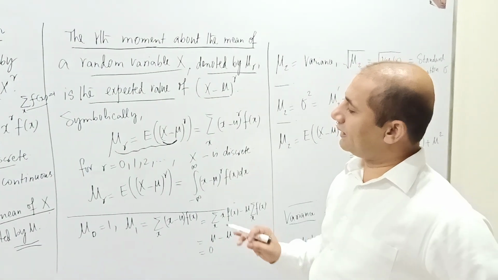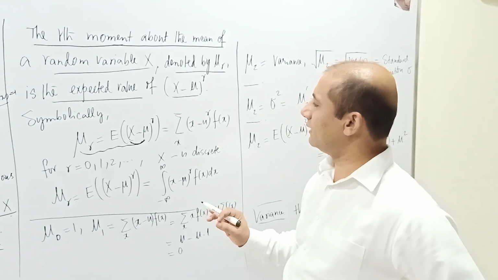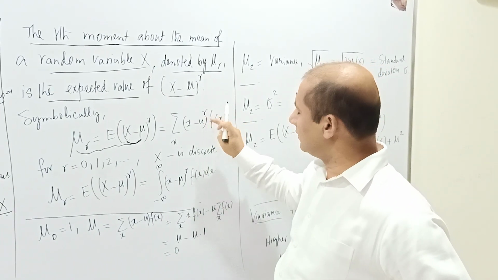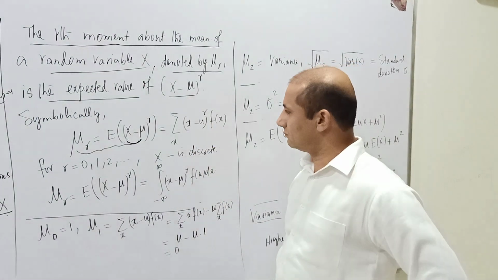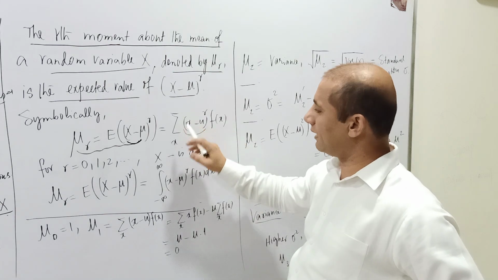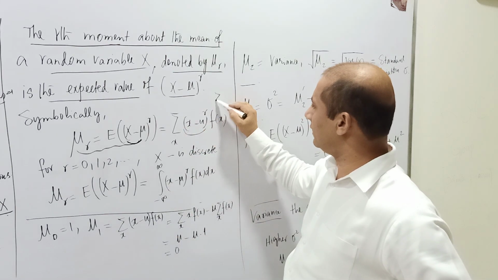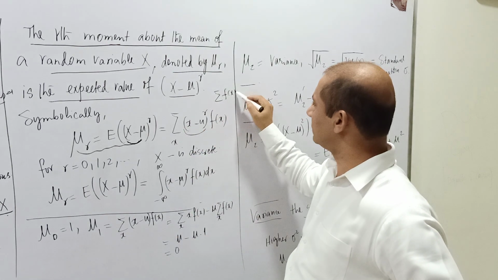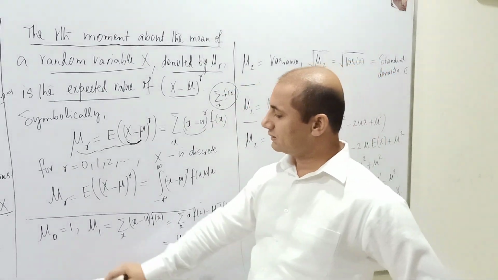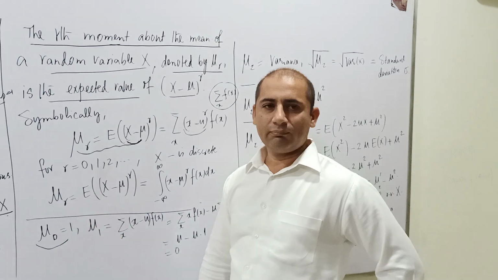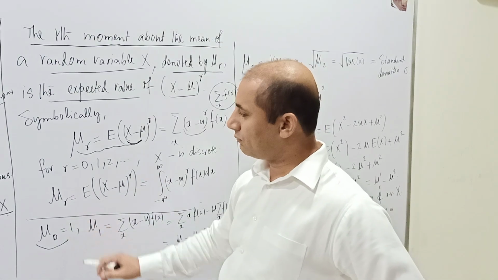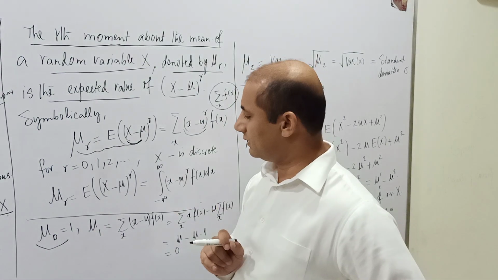Now over here, if I consider r equals 1, I take this power, and this power eats it up, so this term will become 1, and this summation will be only x f of x, and this summation will be about this f of x only, and this again is the sum of probabilities. So again, like the previous case, mu 1 dash, mu naught dash, and mu naught are both 1. This is actually the sum of probabilities.